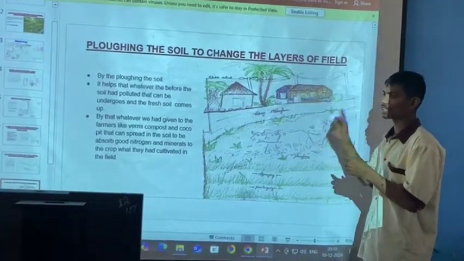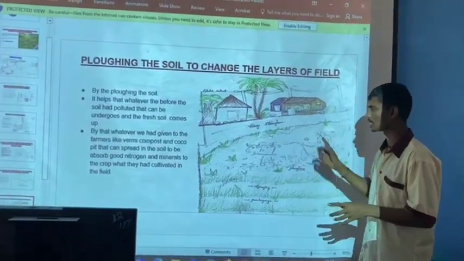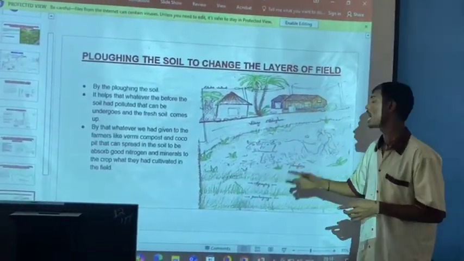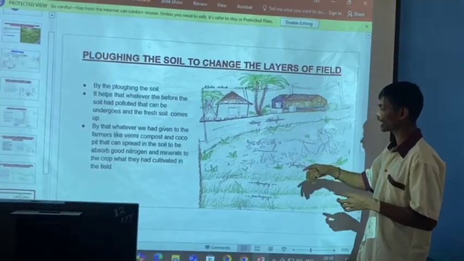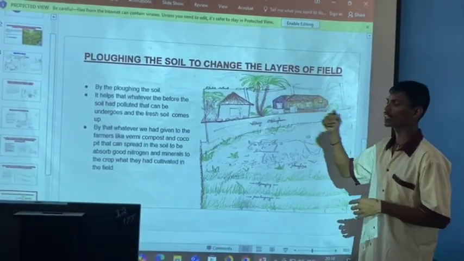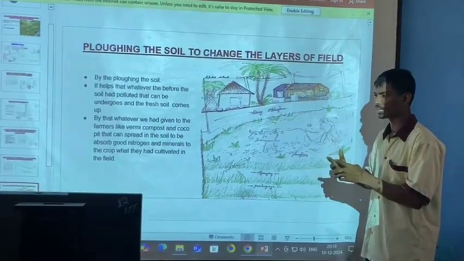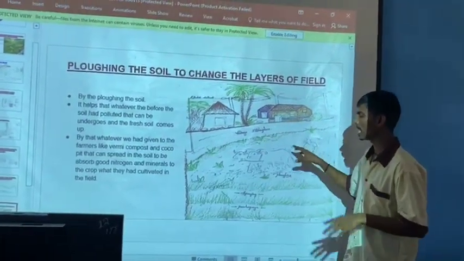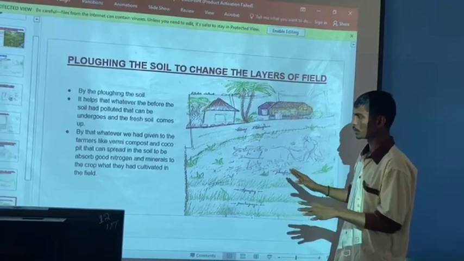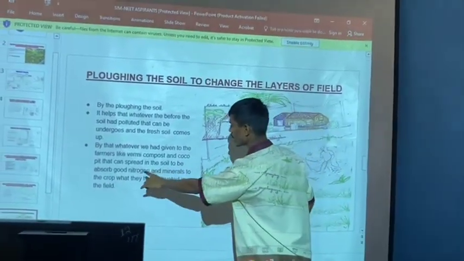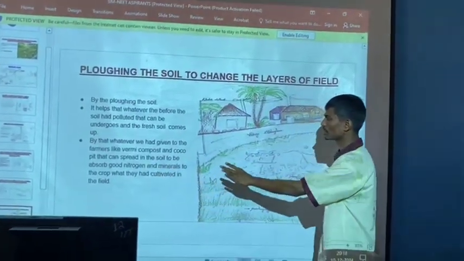The bags we had prepared have to be given to the farmers, and the bags have to be spread on the land. And crops like Jilugu and pesaru have to be grown fast and cultivated, and the nitrogen fixation will be good. The soil absorbs the good nitrogen and minerals for the crop that is cultivated in the field.